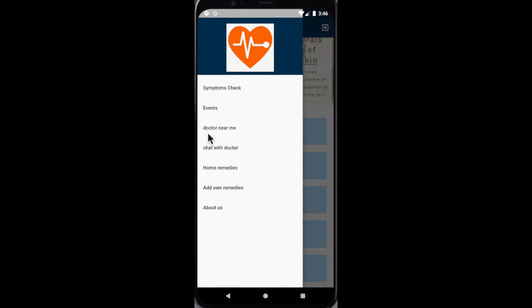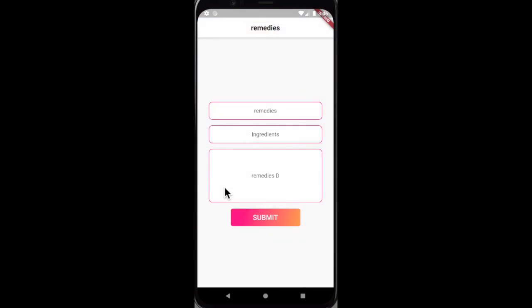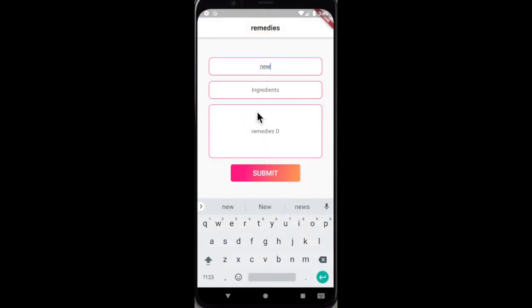Another feature is doctor near me, chat with doctor, as we have seen. Here we have add own remedies. Here we can add new remedies, meaning a user. This is a platform where rural people can add their own remedies, their own ideas, and help other people too. So let me add some new remedies.